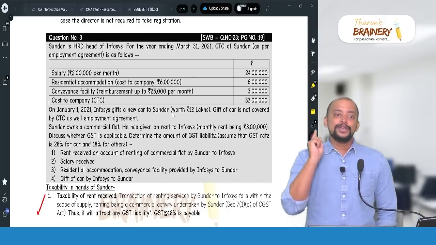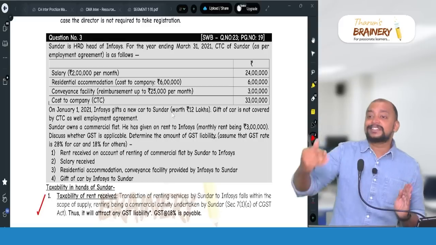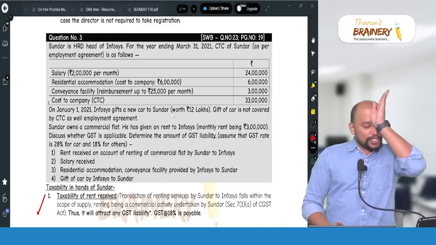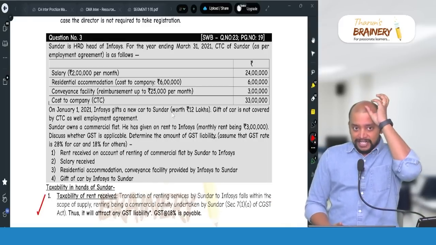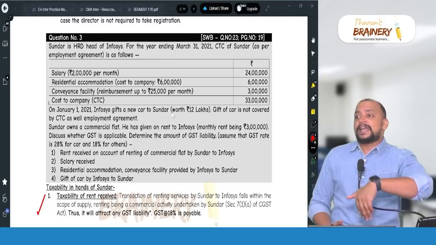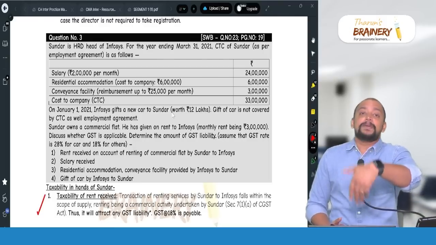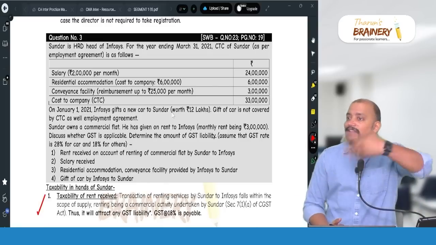You understood? So taxability and exemption is a different aspect. Registered or not is a different aspect. First, you need to write that the service is taxable and chargeable to GST. However, if they are not registered, GST shall not be payable, or if they are registered, the GST shall be payable. Like that we can write.